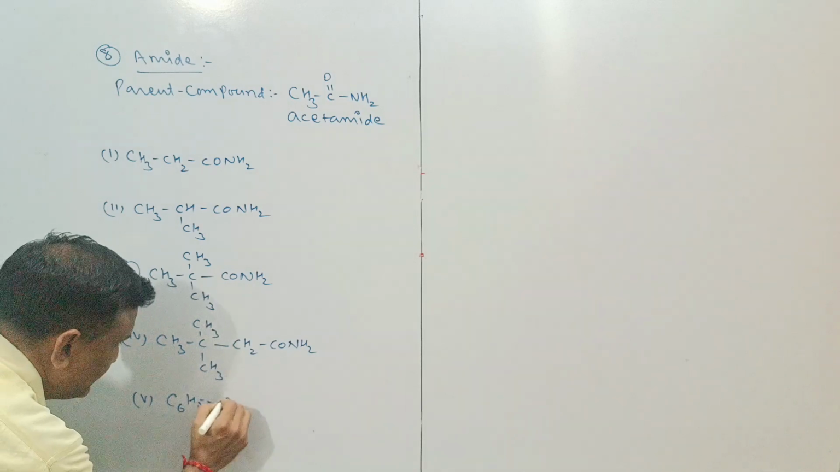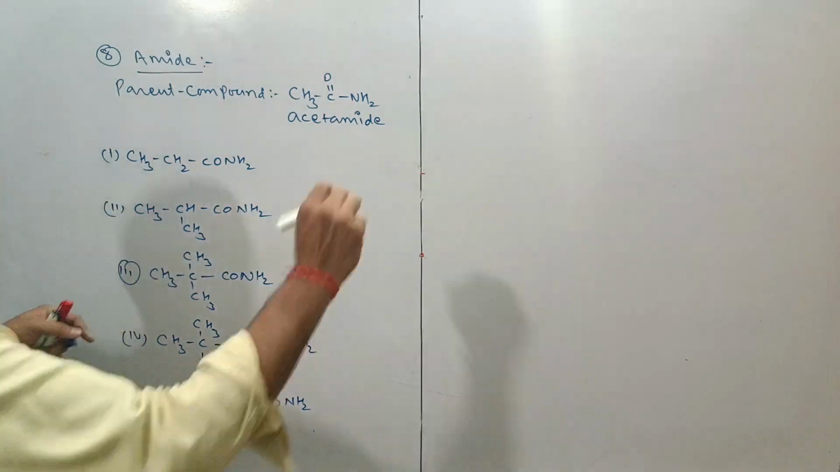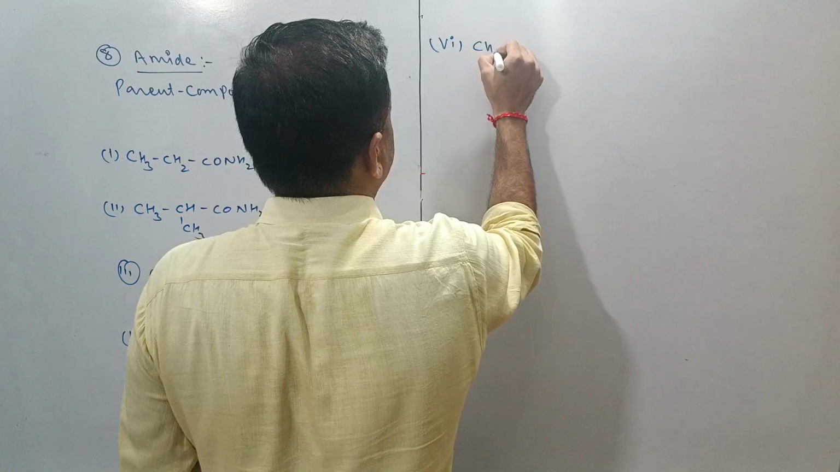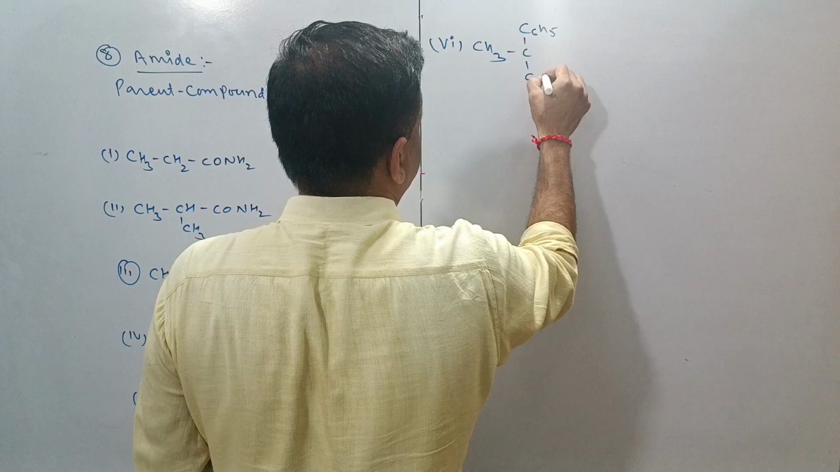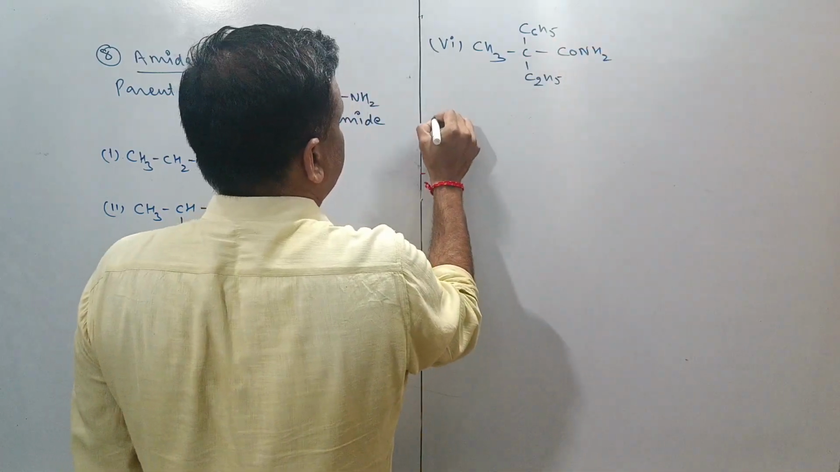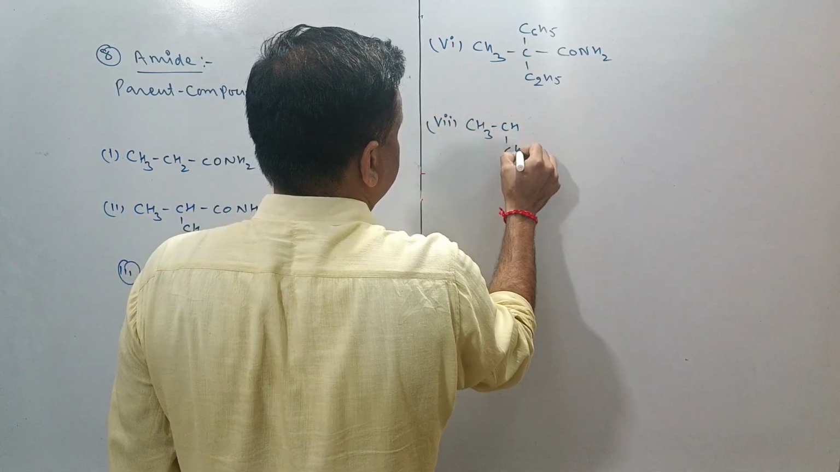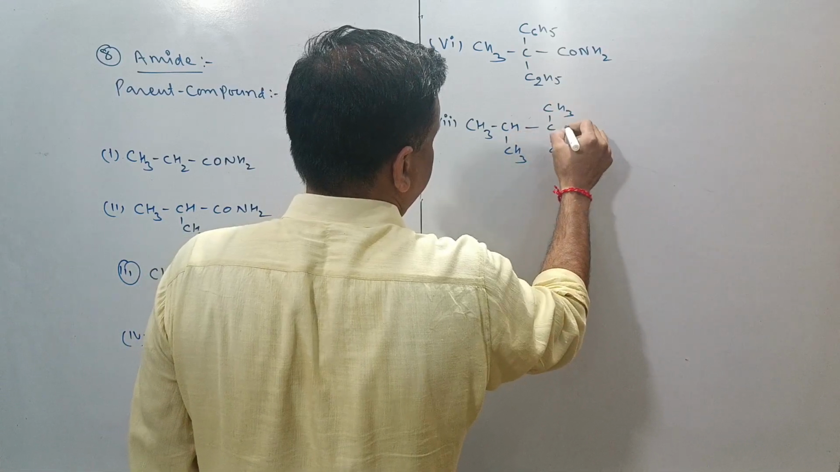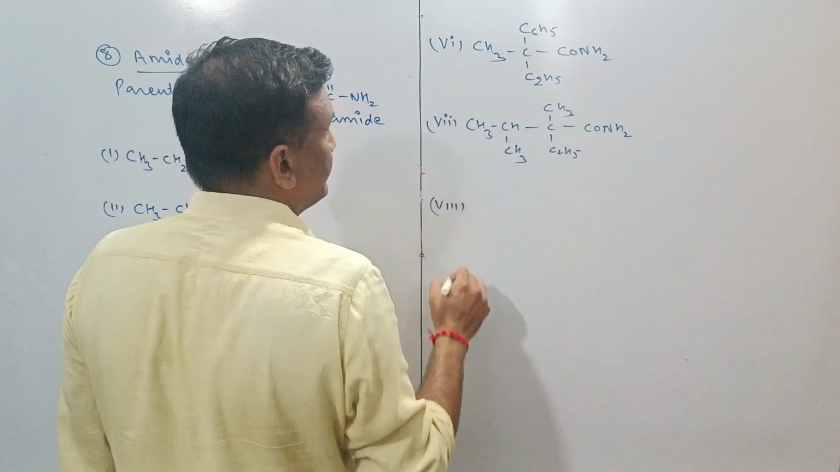C6H5CH2CONH2. As a sixth compound we can use CH3CH(C6H5)C2H5CONH2. This is the seventh compound CH3CH(CH3)C2H5CONH2. This is the eighth compound.